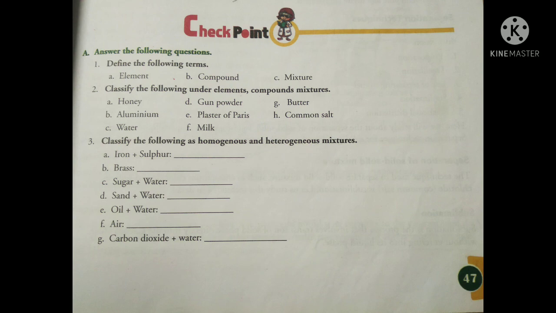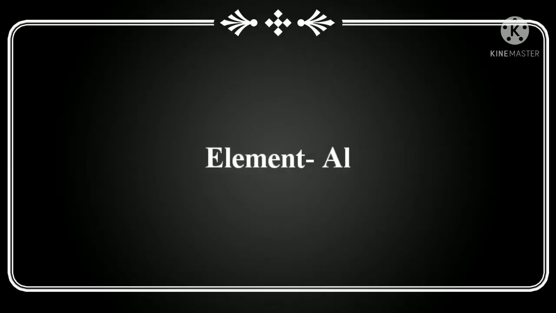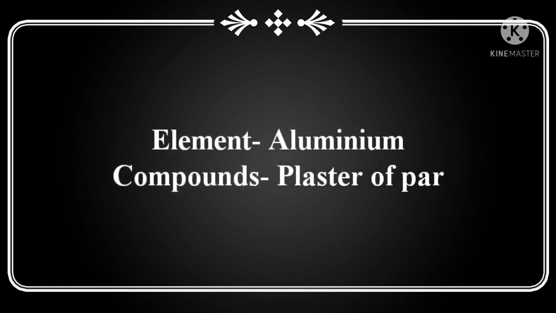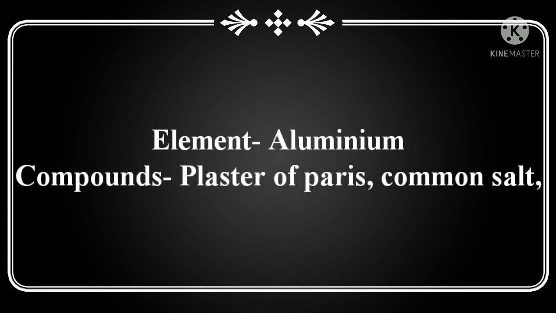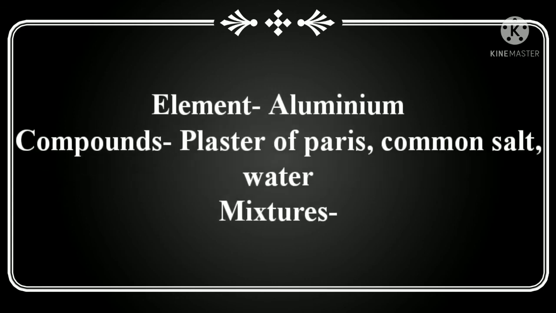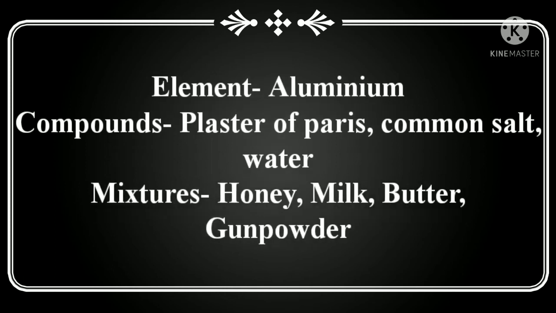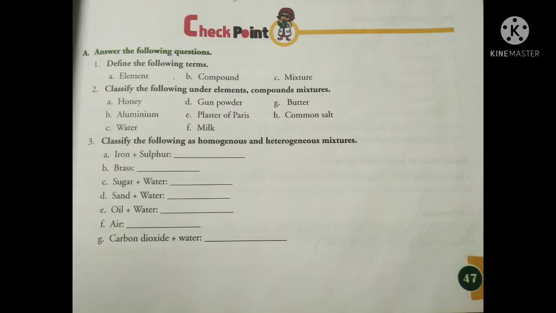The elements here are aluminium and B. The compounds are plaster of Paris E, common salt H and water C. These are the compounds, and the mixtures are A honey, F milk, G butter and D gunpowder. These are the mixtures.